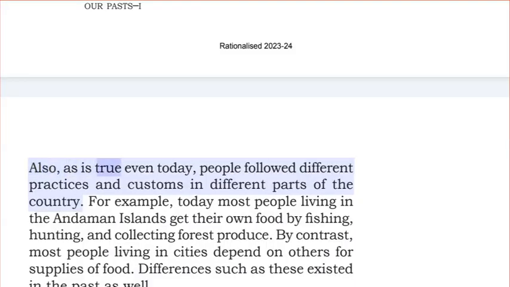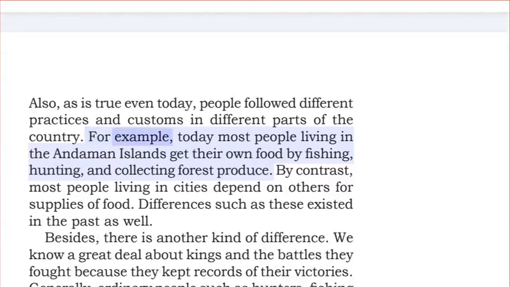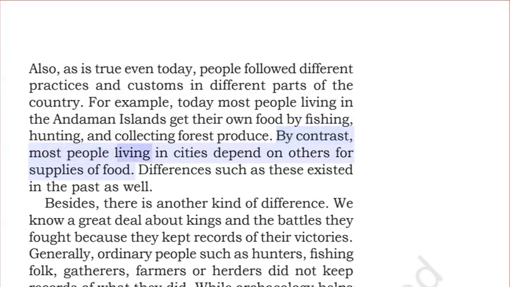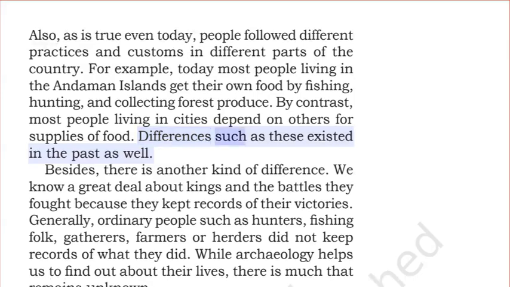Also, as is true even today, people follow different practices and customs in different parts of the country. For example, today, most people living in the Andaman Islands get their own food by fishing, hunting, and collecting forest produce. By contrast, most people living in cities depend on others for supplies of food. Differences such as these existed in the past as well.